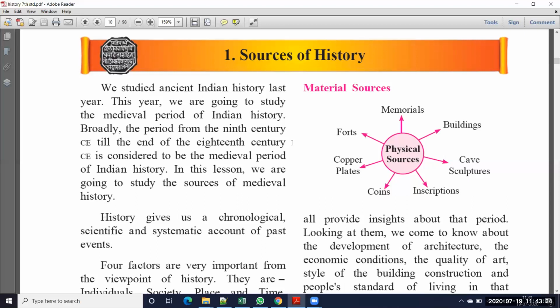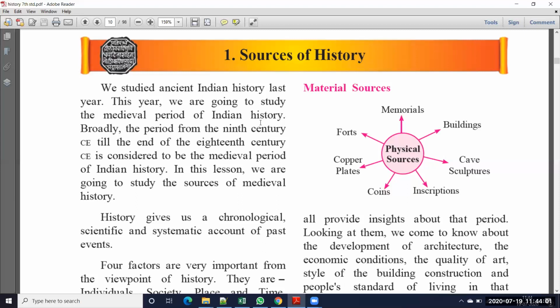We studied ancient Indian history last year, in 6th standard. This year we are going to study the medieval period of Indian history. Ancient history means the Stone Age period, the Harappan civilization, the Indus civilization, or the Mohenjo-daro civilization. That type of history we call ancient history.